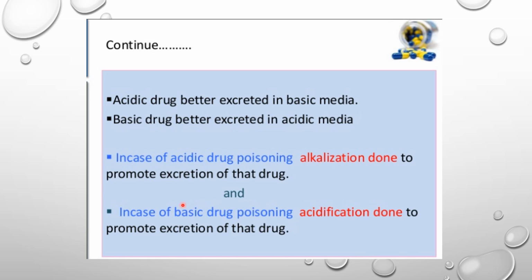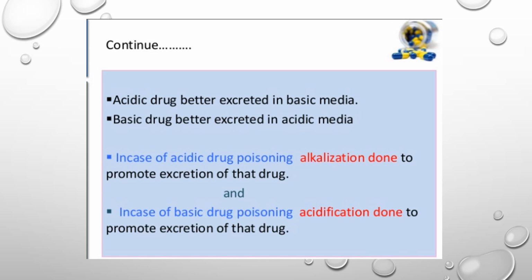And the same is for basic drug poisoning. You can acidify the urine. Alright, so this is a very important question. You can be asked in the examination as well, and this has been asked previously twice in your UHS professional examination, that they give a scenario, for example acetaminophen or aspirin or any drug, and they mention the pK of the drug, and they mention that this is an acidic drug or a basic drug, and how with the help of the manipulation of the urinary pH you can help in the excretion of the drug from the body and